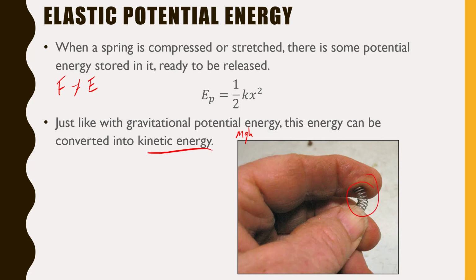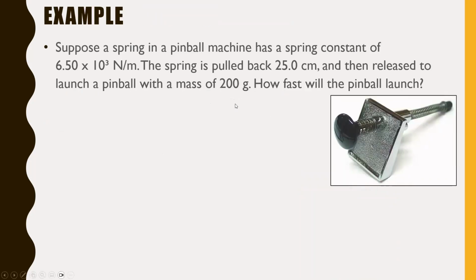I think we all can kind of relate at some point in our lives. If you had a little spring like this, all you would have to do to get it to move is just let it go. If you let it go, this X naturally wants to release, and the process of doing that would convert this into kinetic energy. So by releasing this, all of that energy that you stored up is going to fly out into kinetic energy. So the law of conservation of energy still applies to these springs as well.